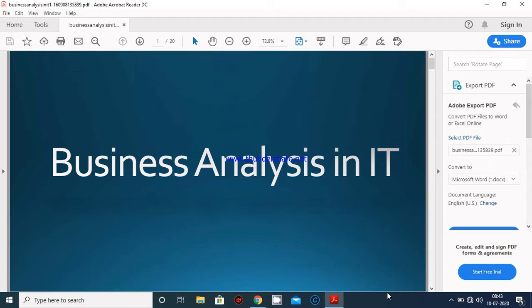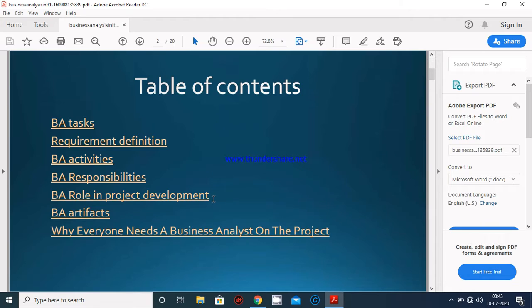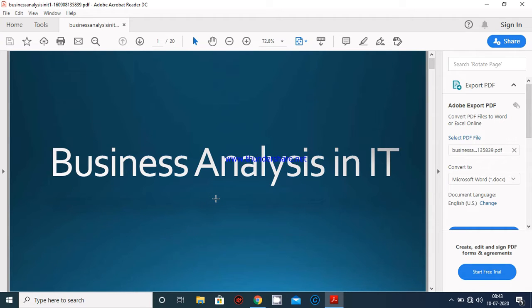This topic comes in the first module of the subject ADSE. So let's start with this PDF document. Here the topic is business analysis in IT. Before going into the depth of the topic, I want to say a few short things about business analysis in IT.